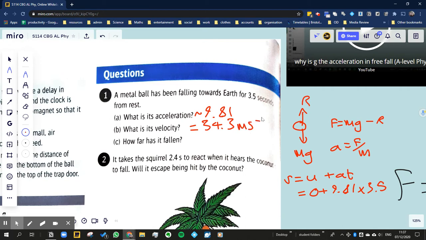So U is 0, so it's going to be plus 9.81 times 3.5, which is roughly 34.3 meters per second, I believe. I'm not sure if I rounded that up or not. I'm just going by my notes here.